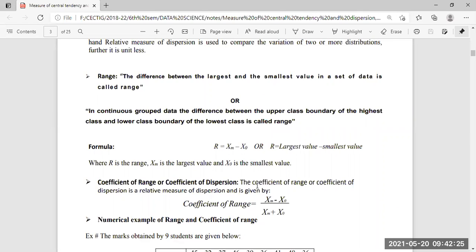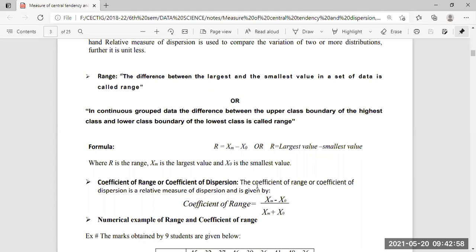So R equals the largest value minus the smallest value, that is, R = xm - x0. This is the equation we need to remember, and when solving problems, we put the values into this expression to calculate the range.